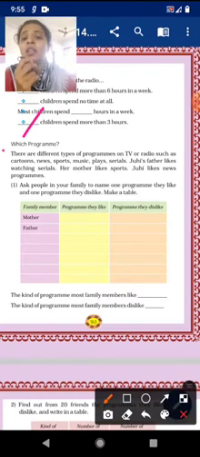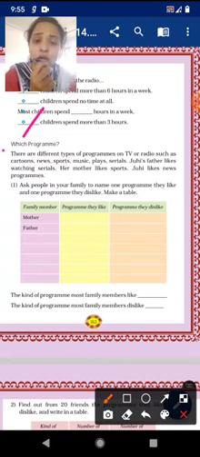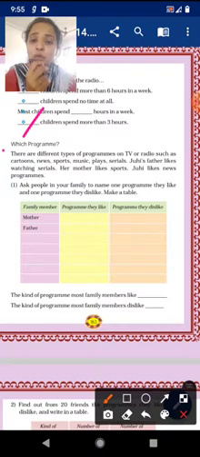So we were on page number 163. There are different types of programs on TV or radio such as cartoons, news, sports, music, plays, serials. Juhi's father likes watching serials. Her mother likes sports. Juhi likes news programs. See, three of them had different selections. Okay, so now let's start from question 1.